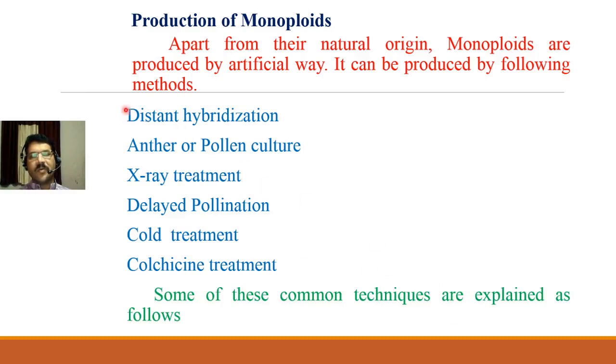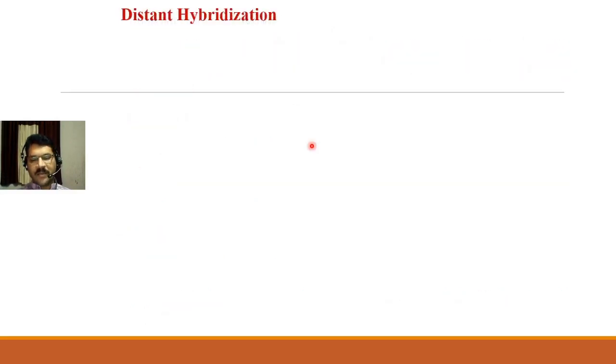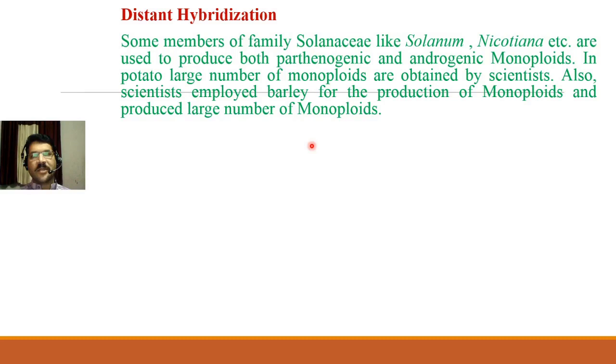So only two, distant hybridization and anther or pollen culture, we will see in detail. Rest of these methods can be also used, but these two methods are most commonly used for the production of monoploids. So one by one we will see. First of all, we'll see distant hybridization. So what is the technique of this method for the production of the monoploids, we will see.